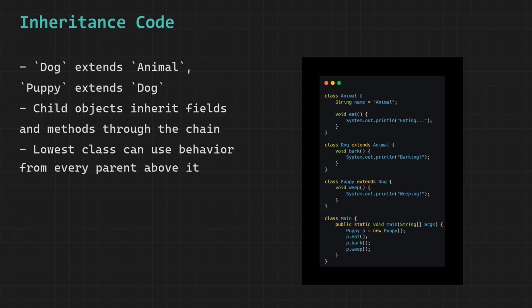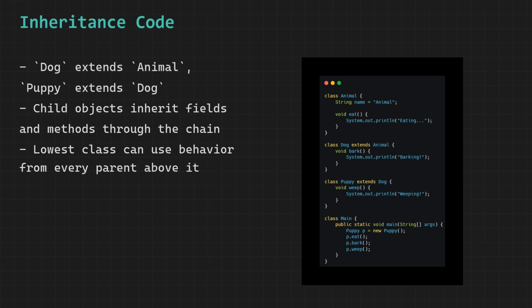Then we call p.bark. Puppy does not have bark. Java checks Dog. Dog has bark. Java executes it and prints barking to the console. Then we call p.weep. Puppy has weep defined inside itself. Java executes it directly and prints weeping to the console. The output we get is eating, then barking, then weeping, each on a new line.